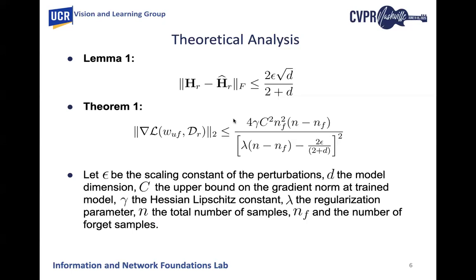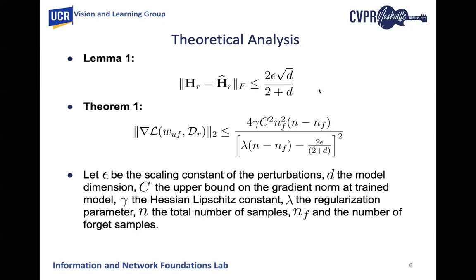We also provide strong theoretical guarantees on our methodology. First of all, we provide Lemma 1, which provides a concrete upper bound on the approximation error of our Hessian estimation, indicating accuracy improves significantly with smaller perturbation errors, denoted epsilon, and larger dimensions d. The insights for this first lemma: smaller approximation errors lead to better Hessian estimates, and high dimensional scenarios benefit significantly from our method since the approximation error diminishes with increasing dimensions d.